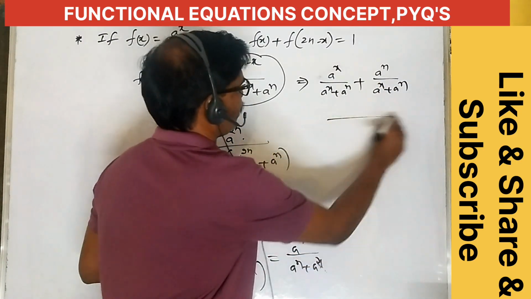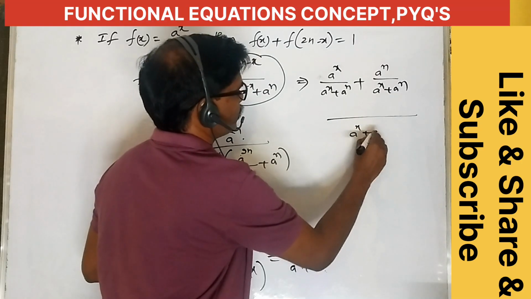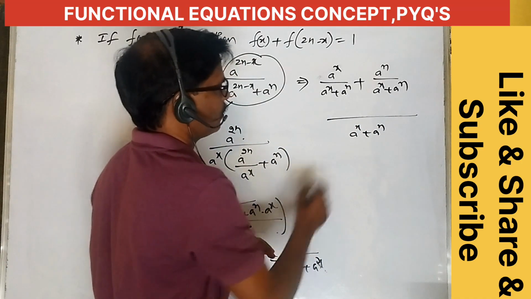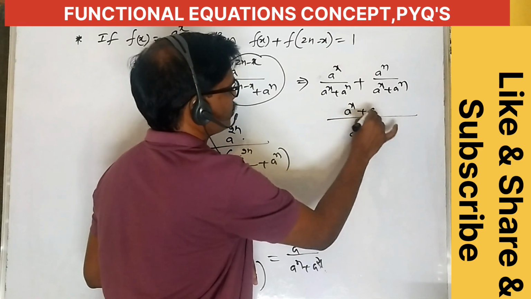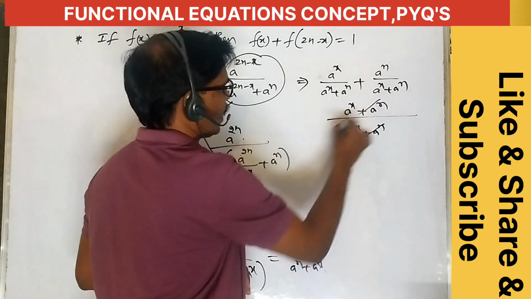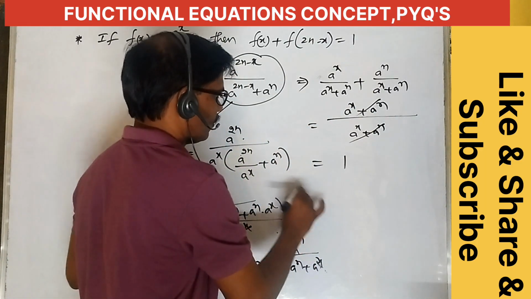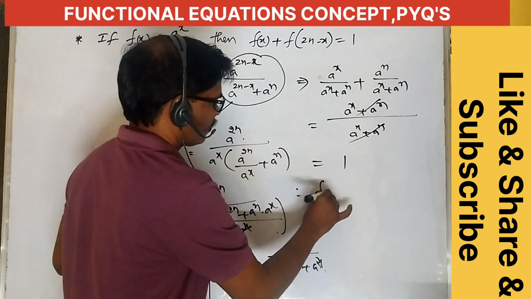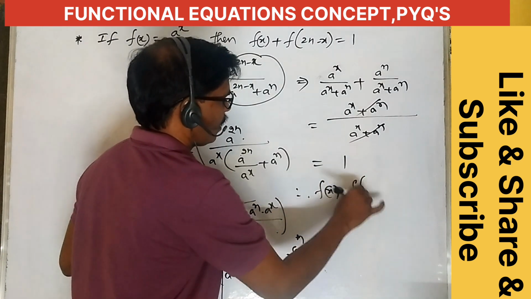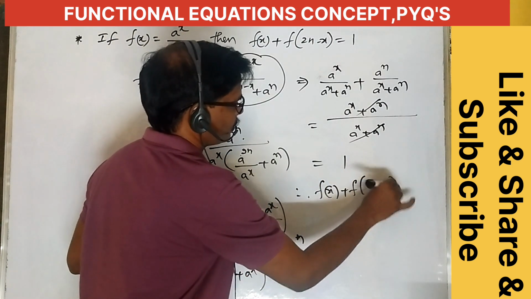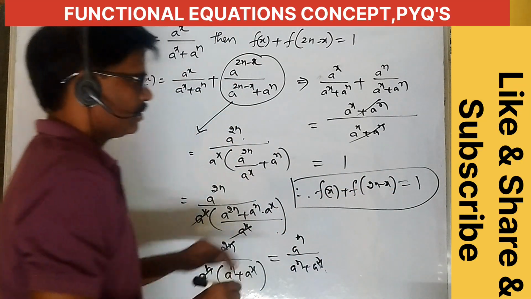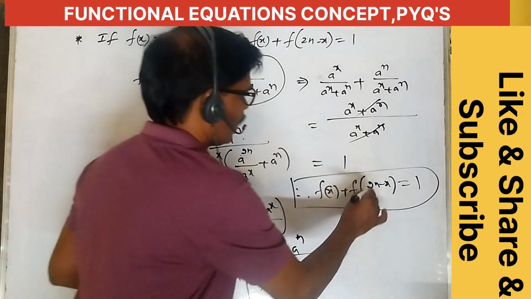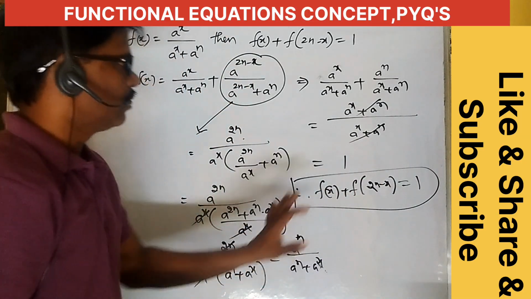What is the LCM here? LCM is equal to a power x plus a power n. Both are the same only. This is also a power x plus a power n. Both cancel, equal to 1. Therefore, f of x plus f of 2n minus x equal to 1. Okay, the proof is completed. This is f of x plus f of 2n minus x equal to 1.